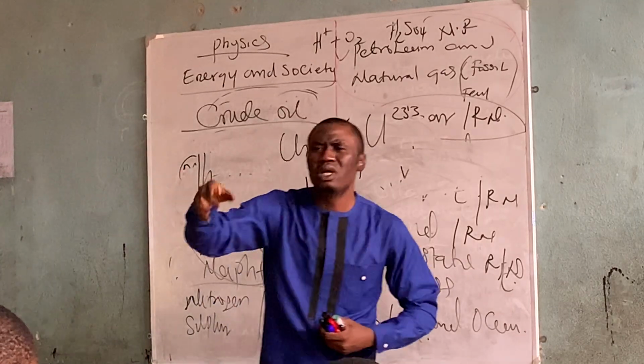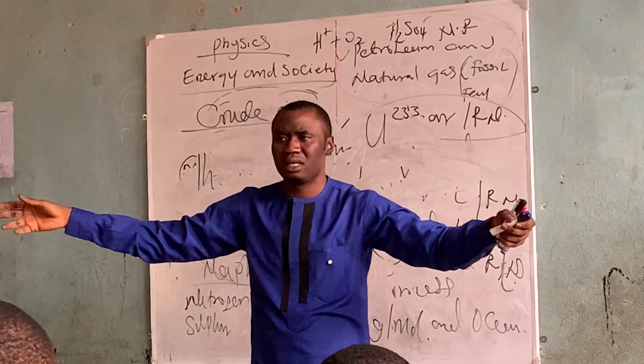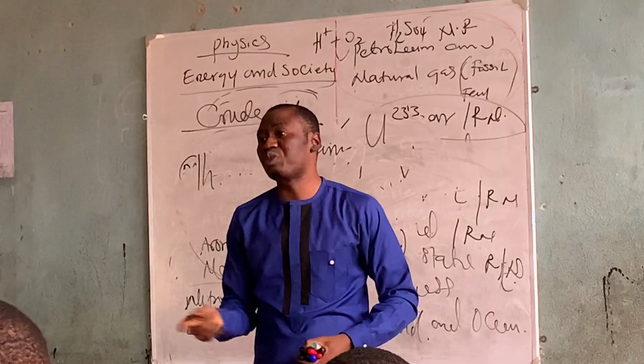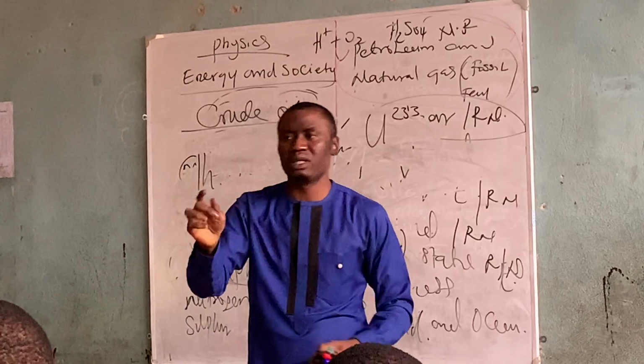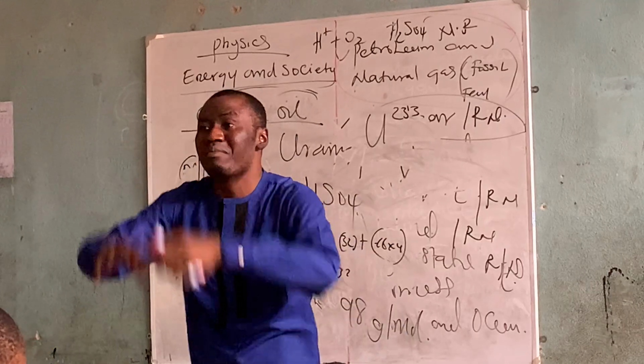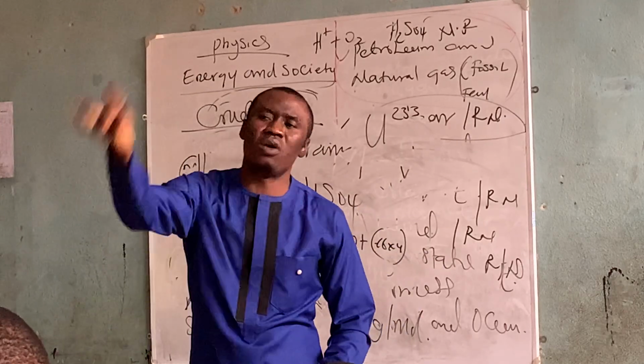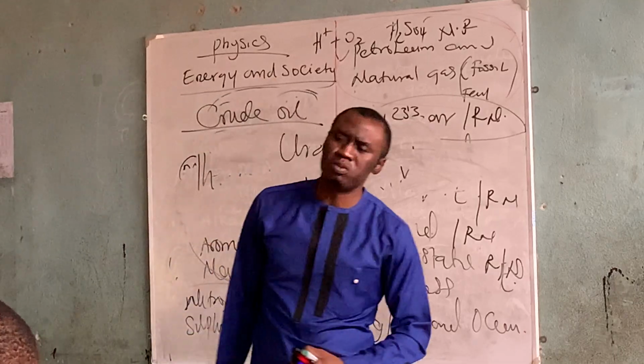All those elements that have big mass, they will disintegrate to form small ones. Are you following that?